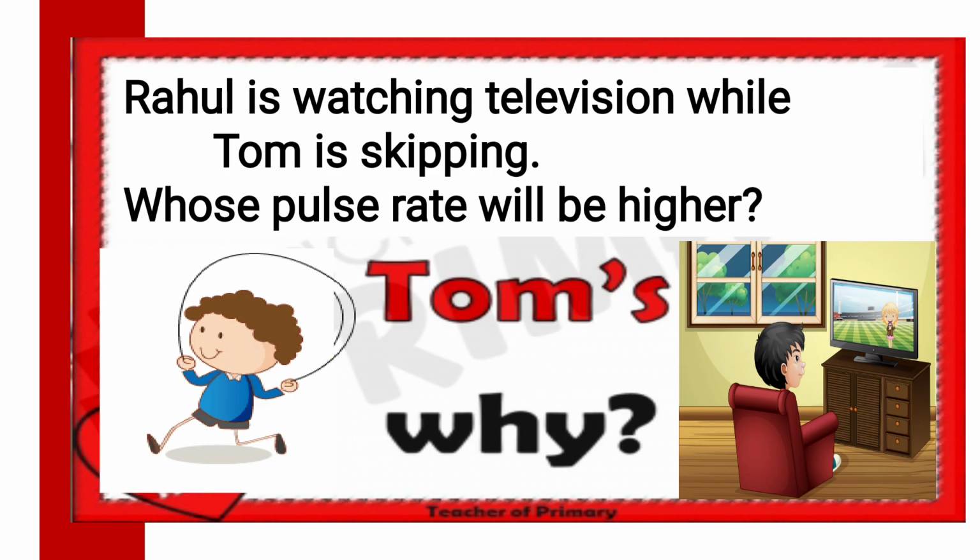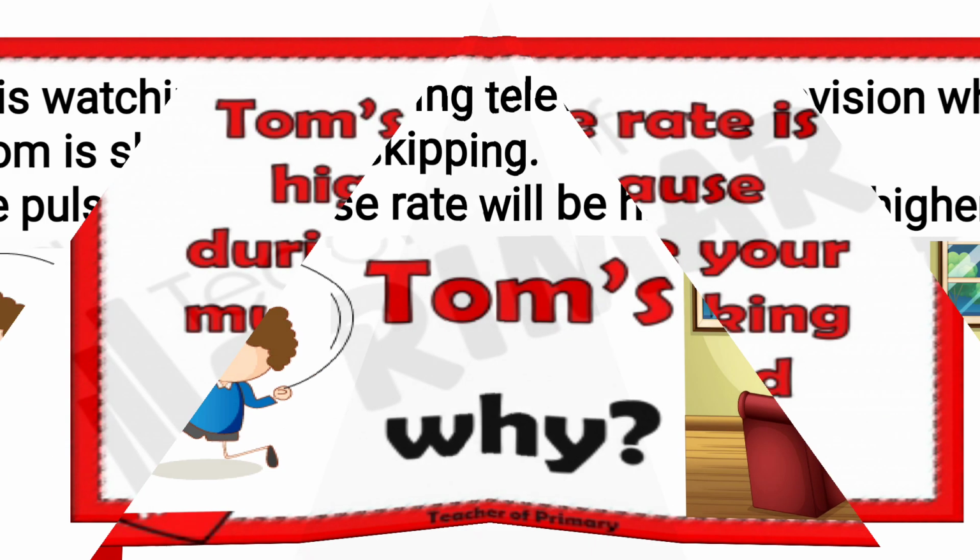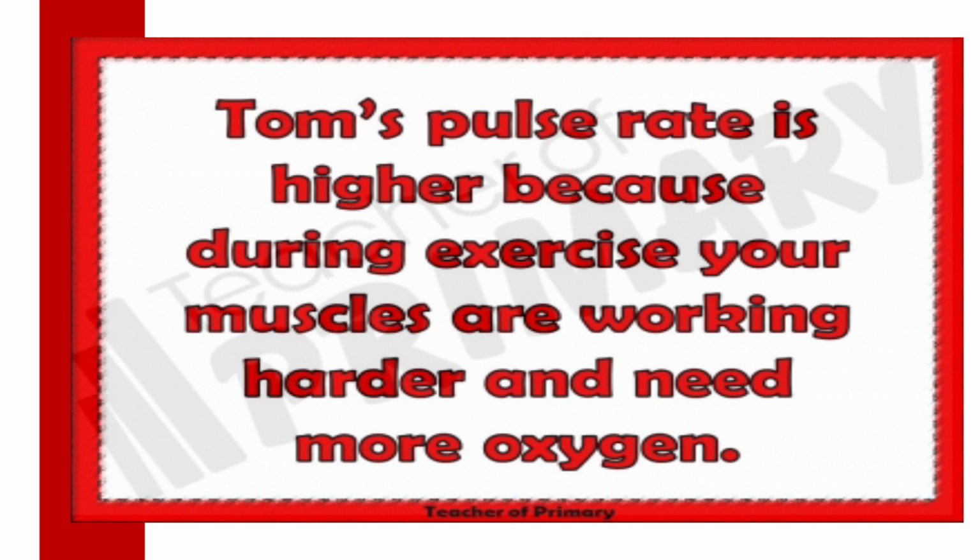Now here is a situation. Rahul is watching television while Tom is skipping. Now whose pulse rate will be higher? Obviously Tom's. Why? Tom's pulse rate is higher because during exercise your muscles are working harder and need more oxygen.